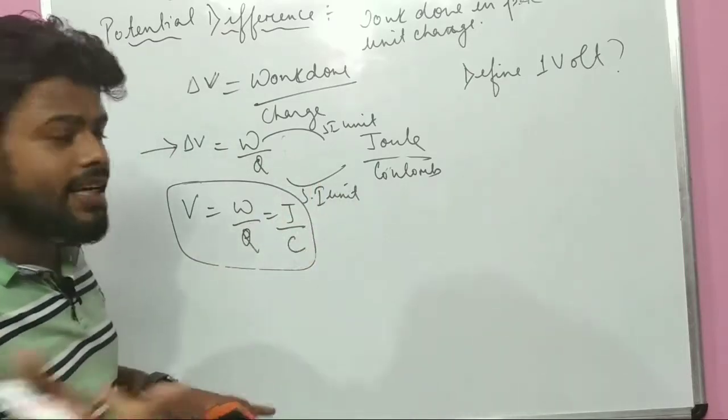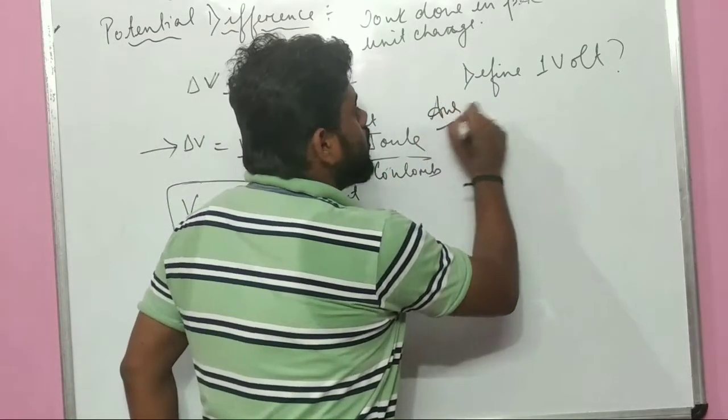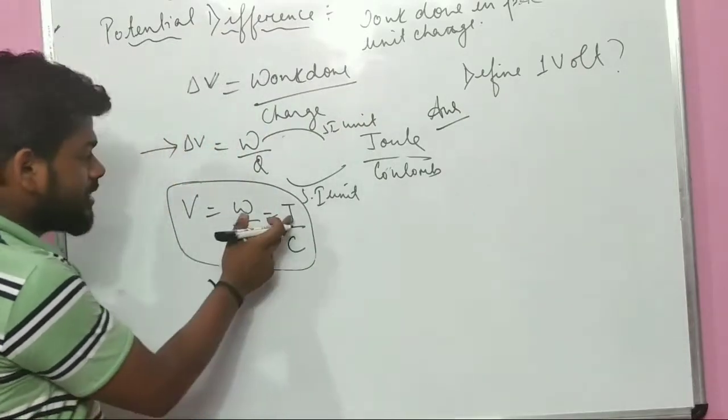So everything is always created in a formula. Simple thing. Shall I create it? Now you see. Define 1 volt. What is it? Joule.